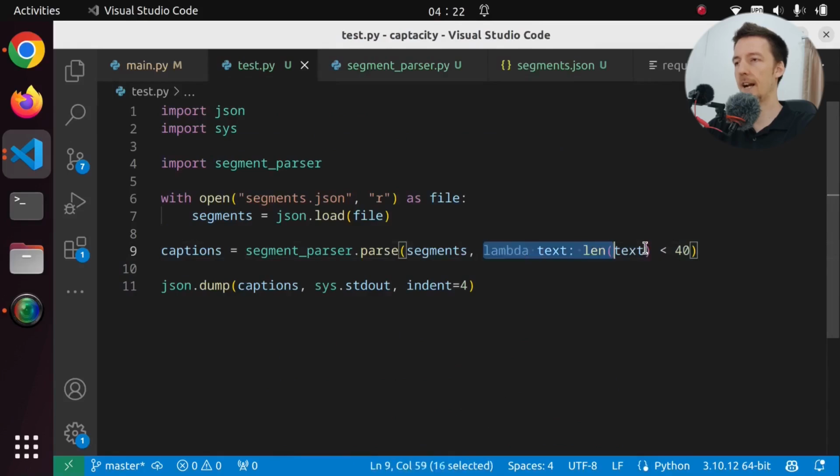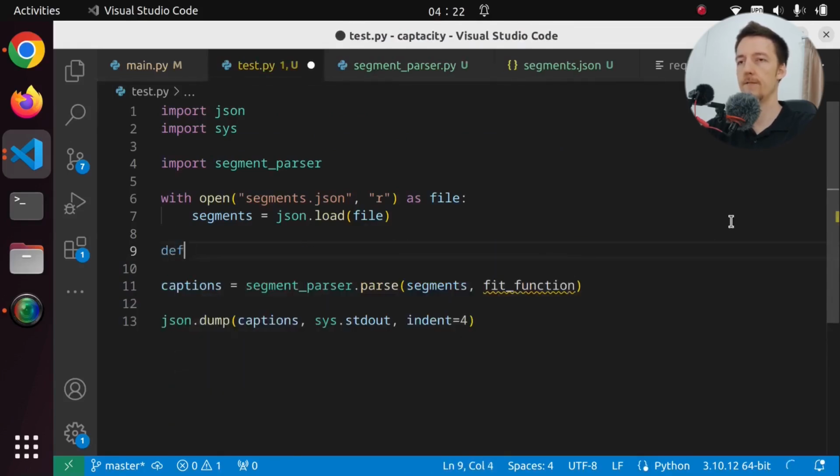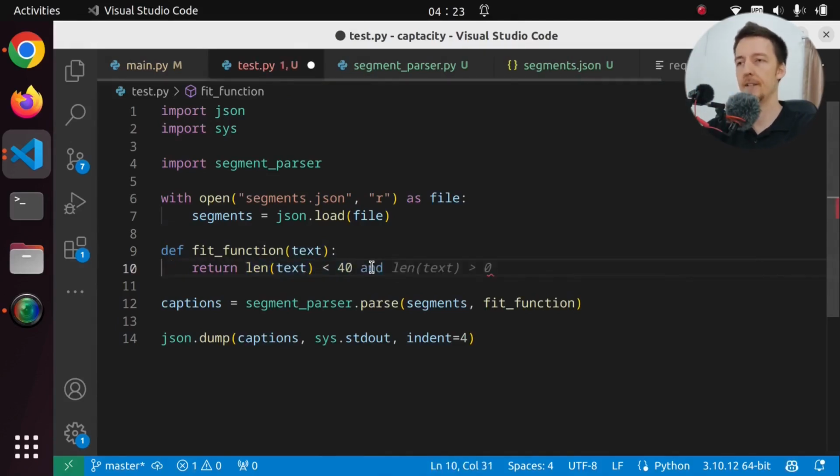So if we pass in an actual function here, let's call it fit function. And let's define the fit function here. It takes just a text. We might want to pass in all the separate words or something. And we might say that it fits if it's less than 40 characters and it doesn't end with a sentence.